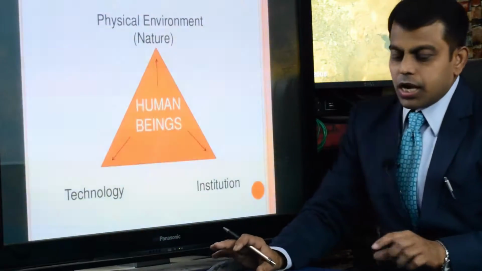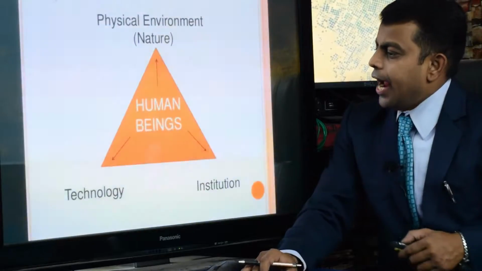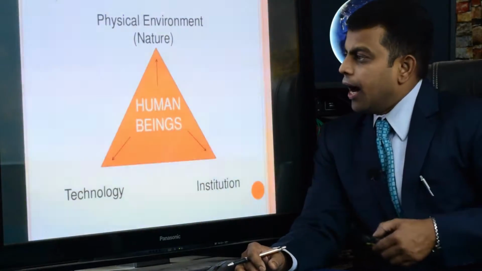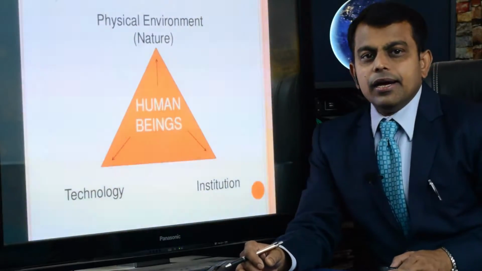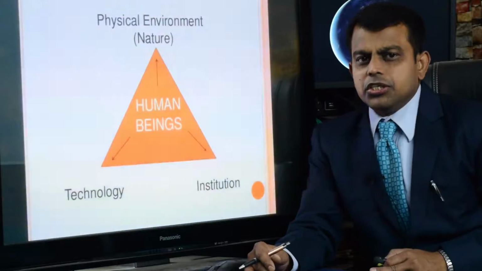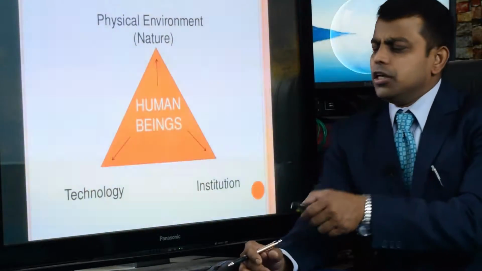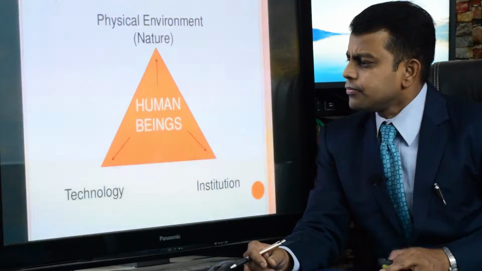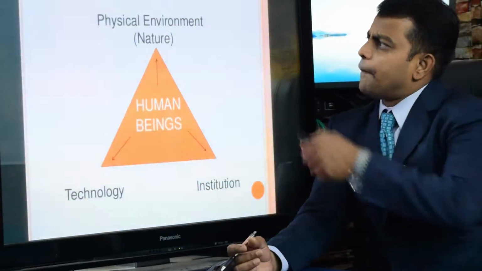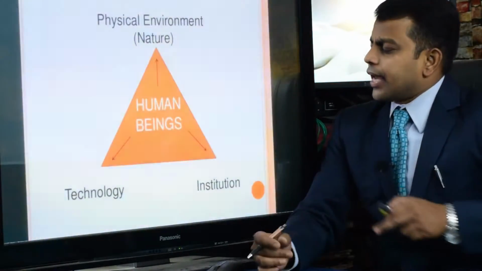We have this triangle: physical environment, technology, and institutions, and in the middle human beings. What we want to say is that the physical environment is influenced by technology, and technology is influenced by institutions. Both technology and institutions influence the physical environment and nature.